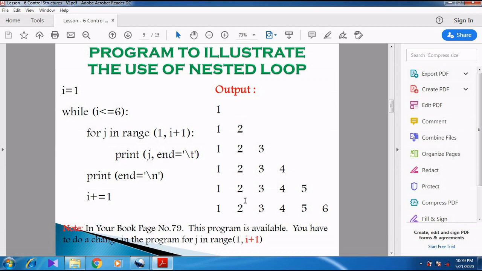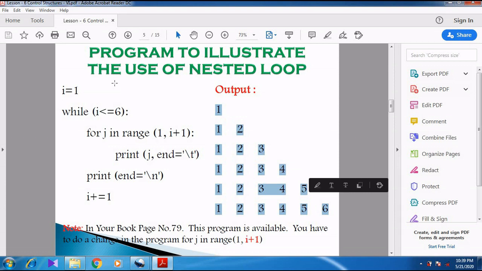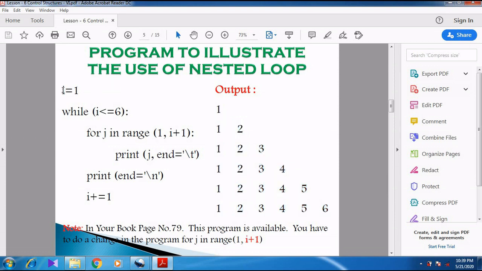Whenever we discuss the nested loop, we want to know about the outer loop and the inner loop. So what is meant by outer loop and what is meant by inner loop? You can see the example program, then you can understand it clearly. Here we are going to print the numbers from 1 to 6 in a right angle triangle pattern. So first of all, we take i is equal to 1. So now i value is 1. Then we are going for a loop.